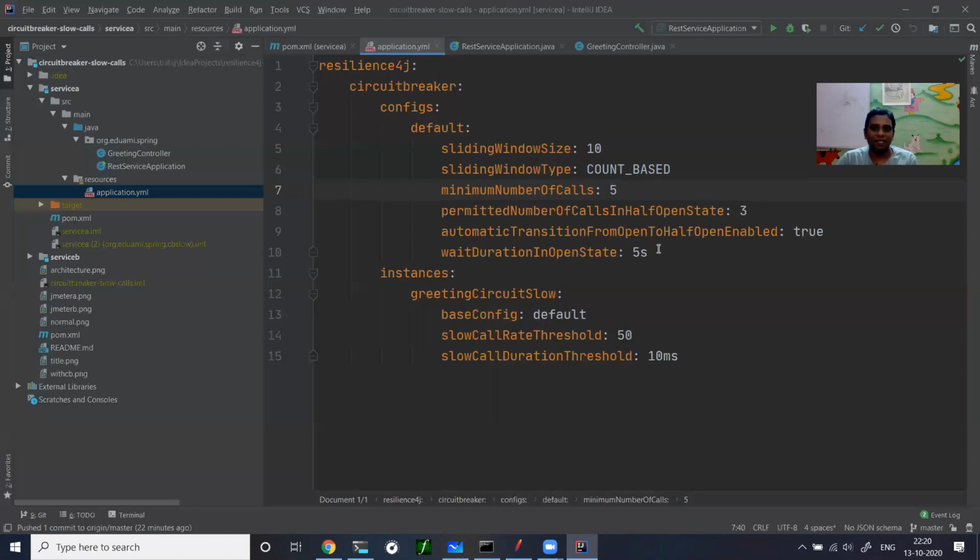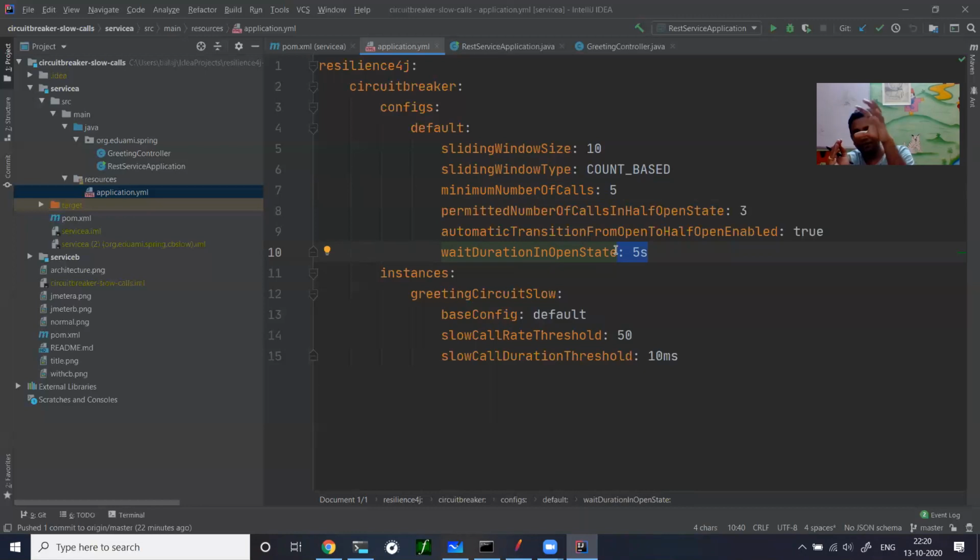I can say that after 5 seconds you can close. Okay, I feel that B microservice will recover, and after 5 seconds you can close. Then call goes from A to B. That's not the only condition. There is a half state. Okay, half open state. So instead of completely closing, make it half open and allow only 3 calls.